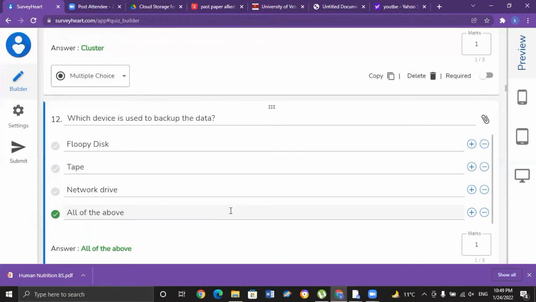There is also another type of storage, and when we talk about network storage, a network drive is actually a storage device that is available on a local area network, LAN. So all of the above are used for backing up data. So the correct option for MCQ number 12 is D, all of the above.